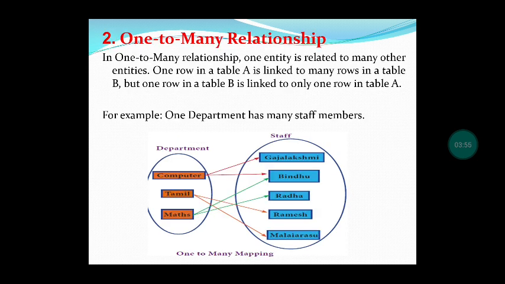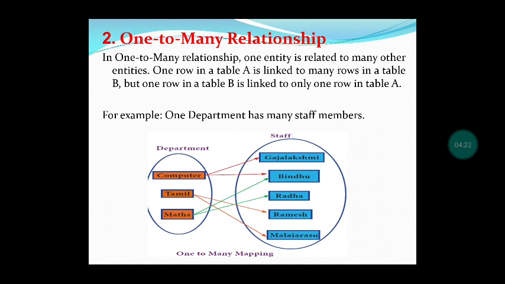the one-to-many relationship. That is, one entity is related to many other entities. One row can be linked with many rows in a table. For example, here a department is given and staff members are there. One department can have many staff. That is one to many. One department, the computer science department, has 5 or 6 staff members. So that is a one-to-many relationship.